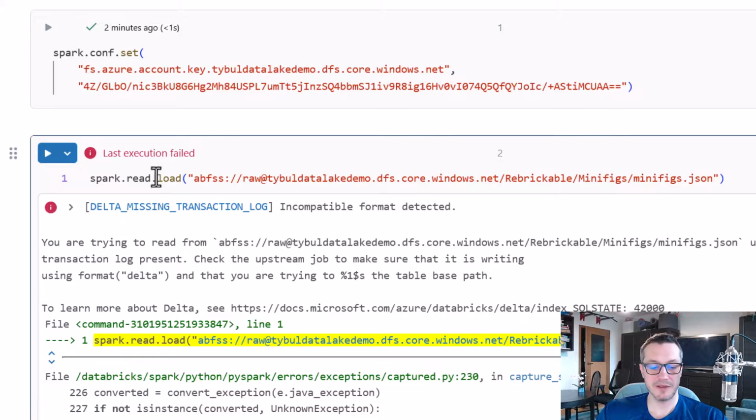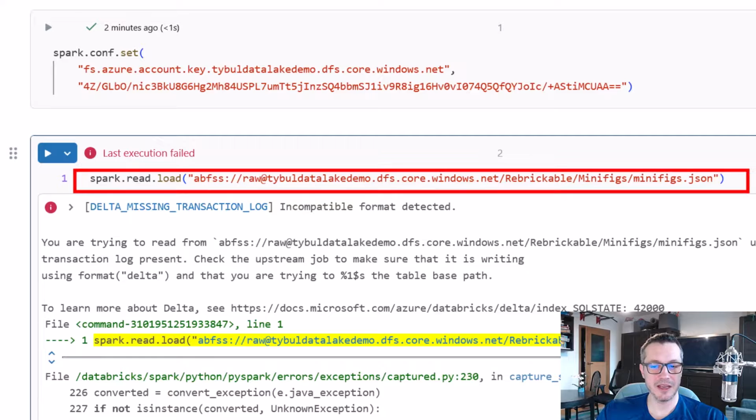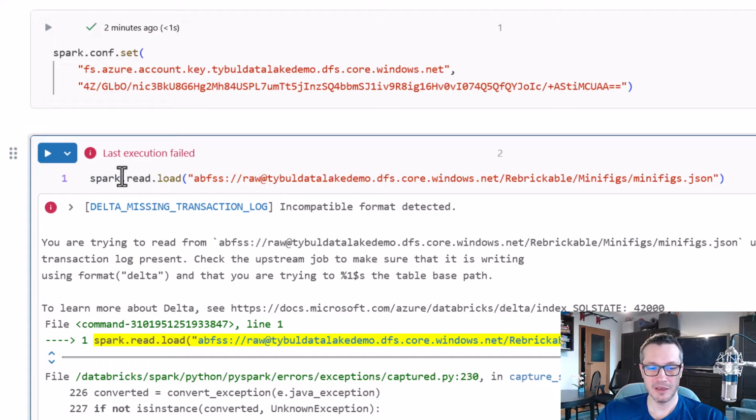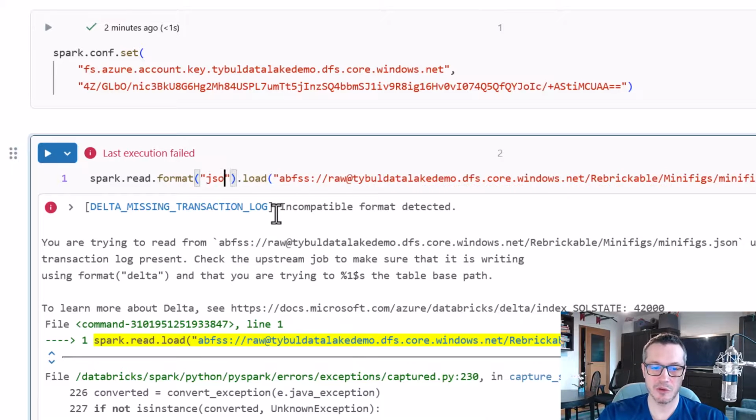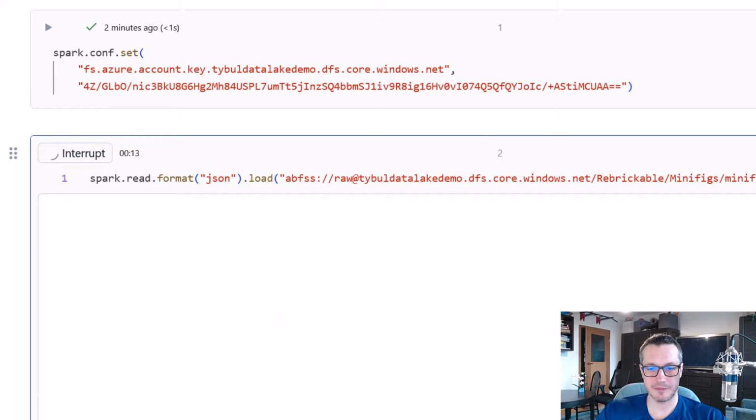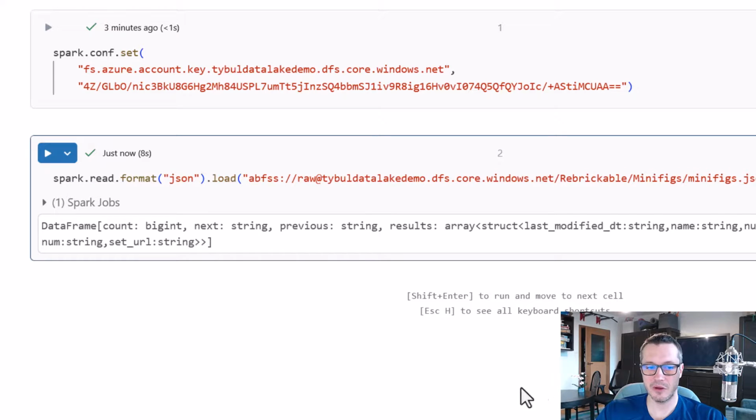So let me fix this code and indicate that I want to read it as JSON. So in this case, I will just add an indication of what type of format I want to use. Hey, it is a JSON file. So, like so. And let me run it one more time. And it is doing something. Alright, it was a success. So some data was read.